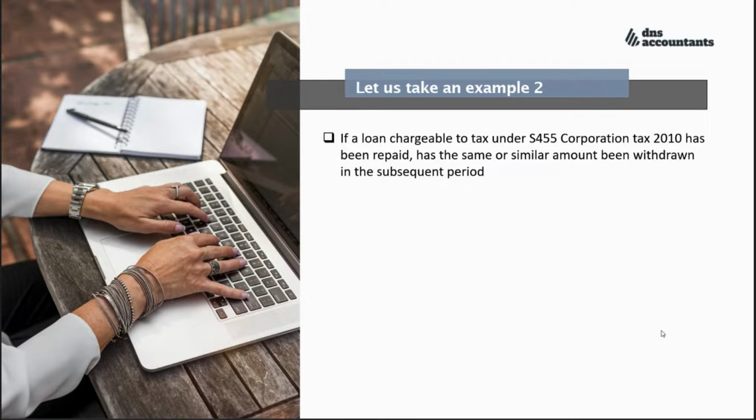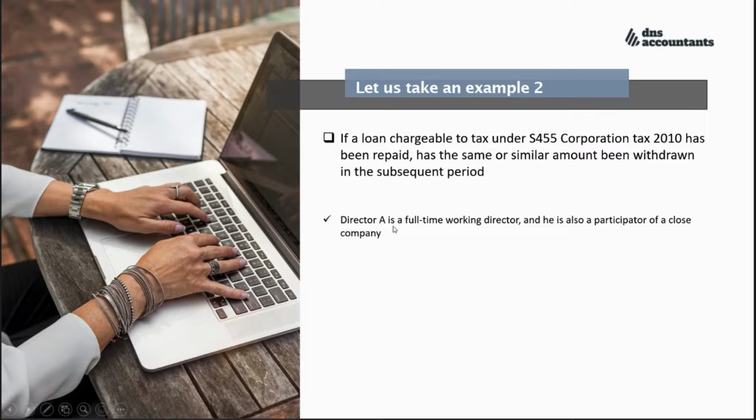Some of you might be thinking, what if I repay the loan and then withdraw the same amount in the subsequent period? You might think this can be a way to avoid the Section 455 charge, because this is a question asked by our team. I would like to say we need to be very, very careful with this. Let's see another example to describe this scenario.